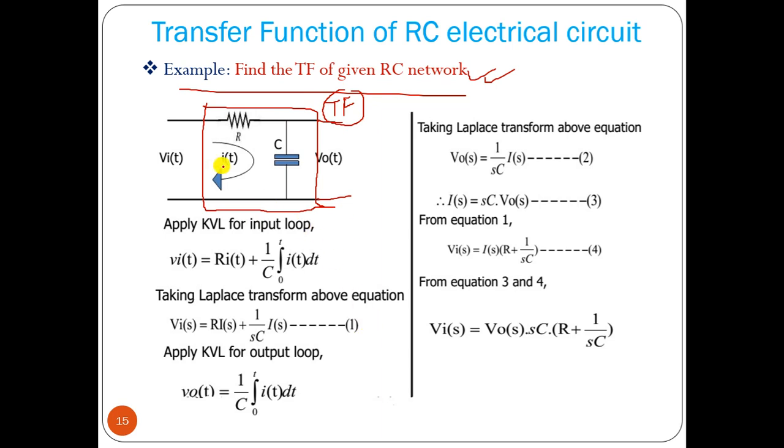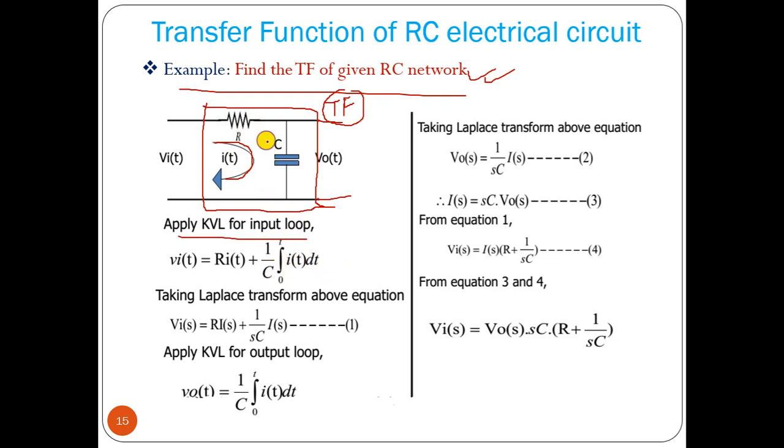For that we can apply KVL for the input loop. This is the loop, the applied voltage vi(t) equals R into i(t) plus the voltage across this capacitor. The drop across this resistance is R into i(t), according to Ohm's law, V equals I into R, and the voltage drop across the capacitor is Vc, which is 1 by C integration of i(t) dt.